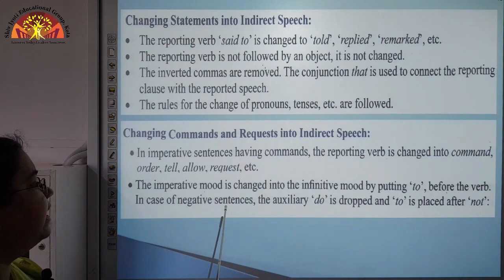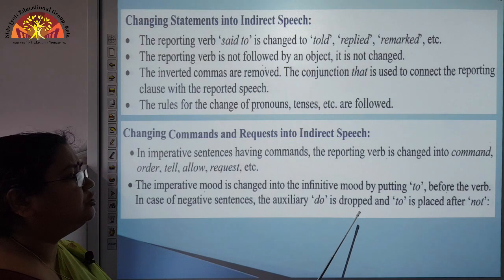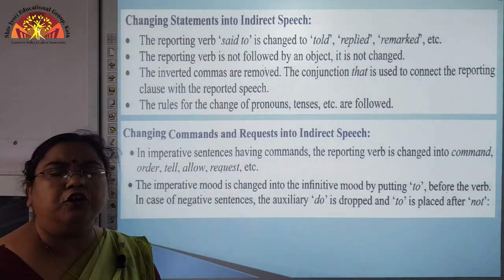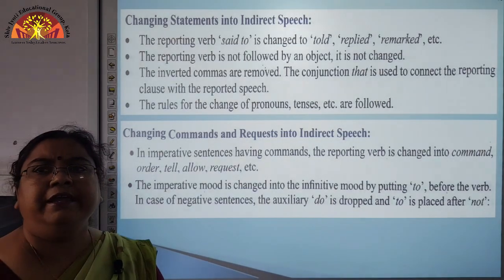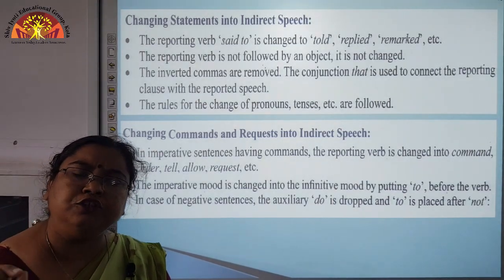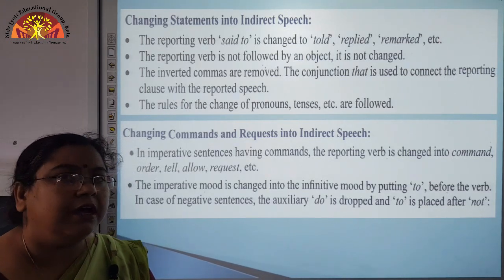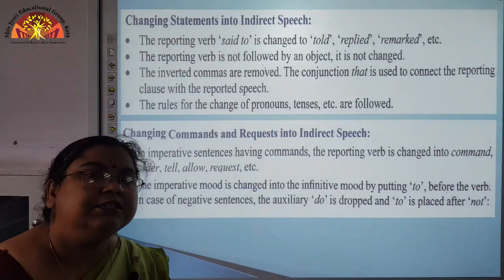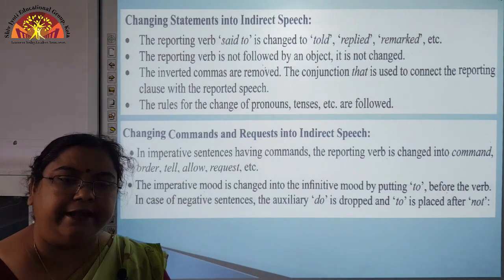In case of negative sentences, the auxiliary do is dropped and to is placed after not. That means not to open the door. He asked him not to open the door. In this manner we bring the negative impression in the speech section when we change it from direct speech to indirect speech.